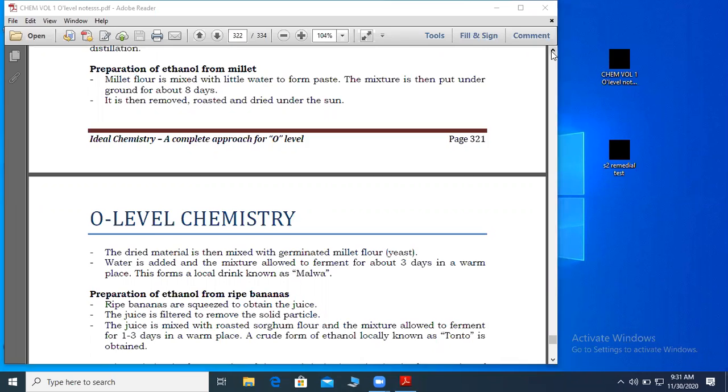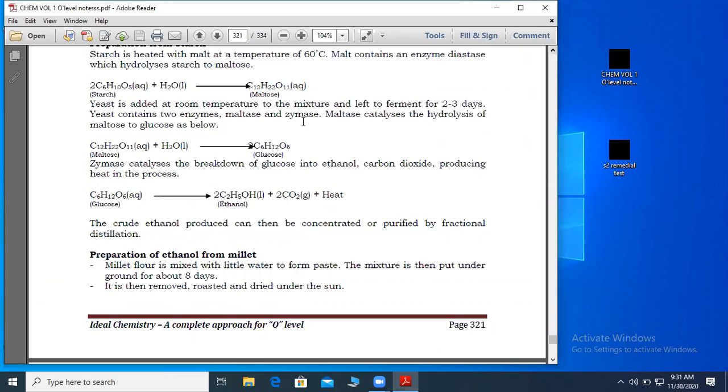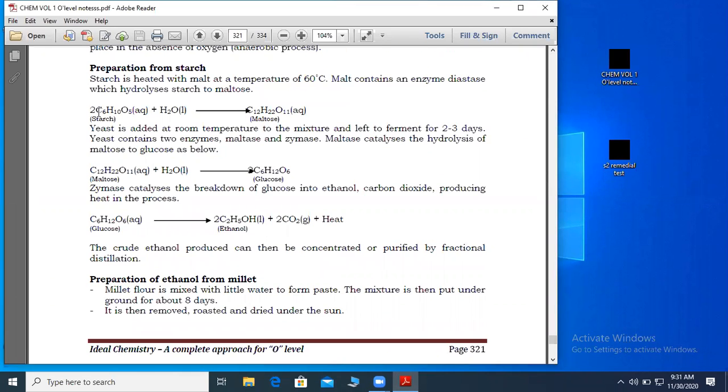Now this one, the first one, is the laboratory preparation of ethanol. Okay, get starch. That means starch is already made. But now in this question, I'm going to tell you to explain how ethanol can be obtained from locally available materials.